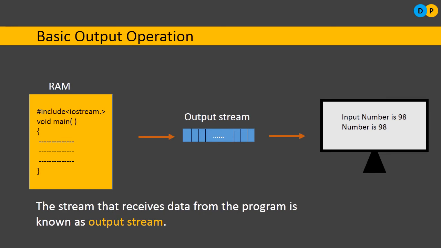So this was the basic input and output operation carried out earlier without the help of a file. If we had taken the help of a file, then data would have been preserved permanently. But since we are not taking the help of a file, data will be completely lost as soon as the program is terminated or as soon as we shut down the system.